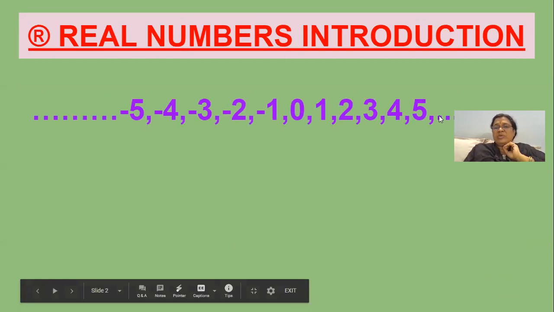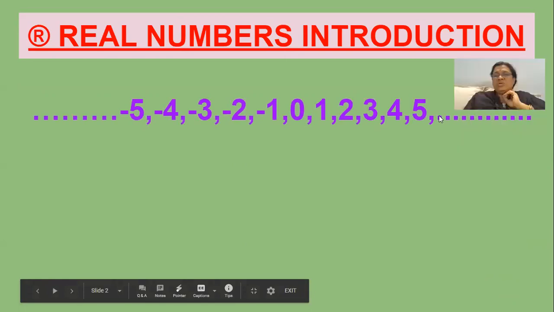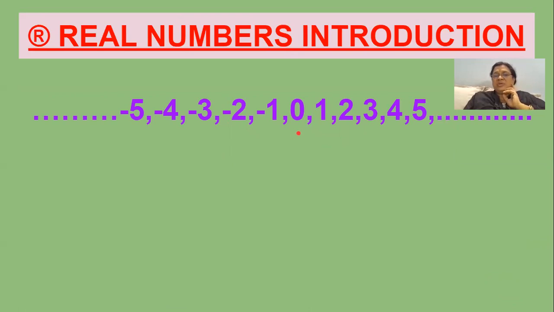So, you might be knowing what the numbers are. You know all the numbers. See here, these are all the numbers: the negative numbers, the positive numbers, and the zero. These are all the numbers. At what point they start and at what point they end, we don't know. The numbers are infinite. So we classify all these numbers. Let us see the classification.